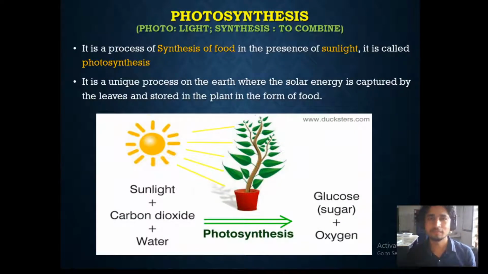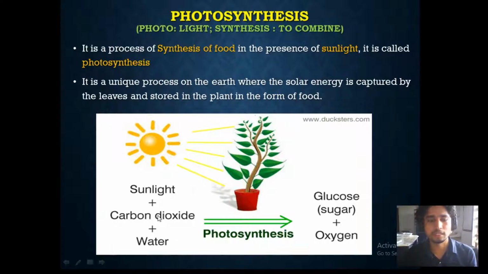In our previous class, we told that plants are able to synthesize their own food utilizing the sunlight, and they are able to make the carbohydrates using other raw materials like carbon dioxide and water. So in presence of sunlight, they are making the carbohydrates. We told that it is photosynthesis. We also defined the photosynthesis process, and we saw what the raw materials are.